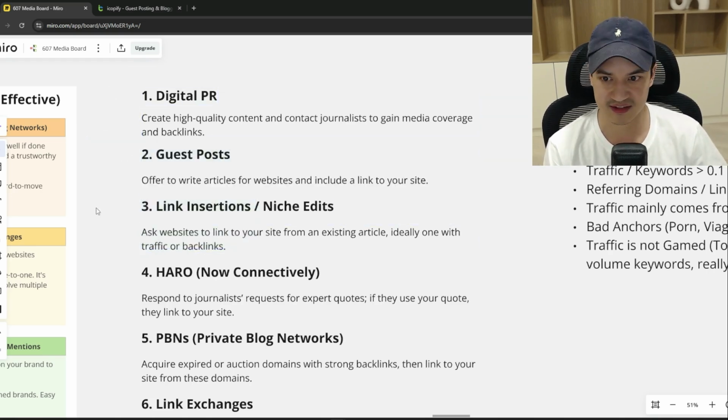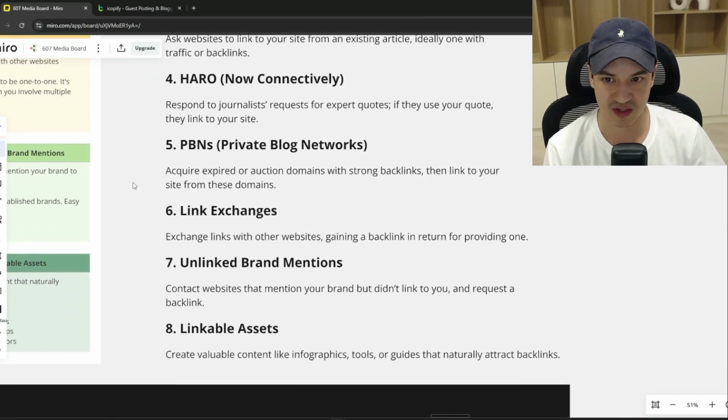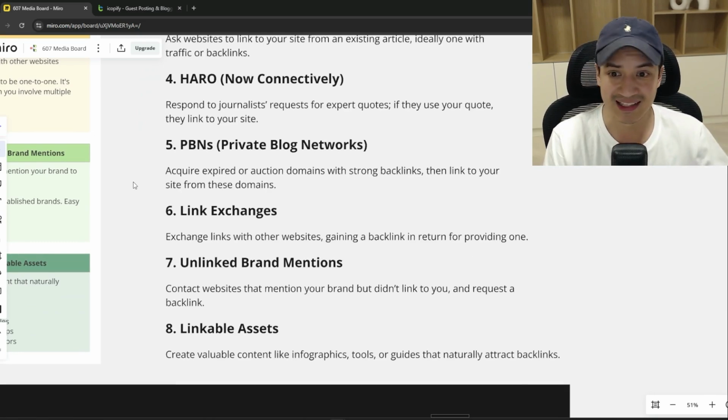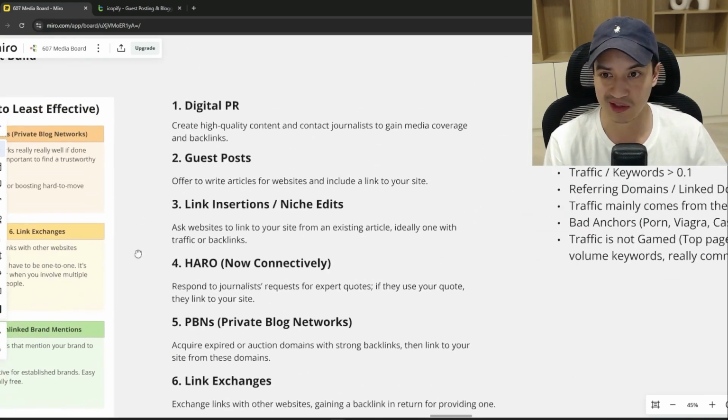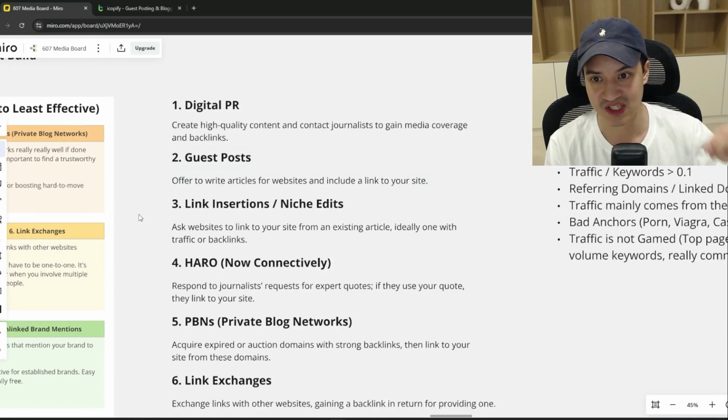Digital PR, you cannot. PBNs, you can, but they're a little dangerous if you don't know how to use them well, and you should be using them sparingly. Link exchanges, you cannot. Linkable assets, you cannot. So if you want reliability, then you have to depend on guest posts and link insertions or niche edits.